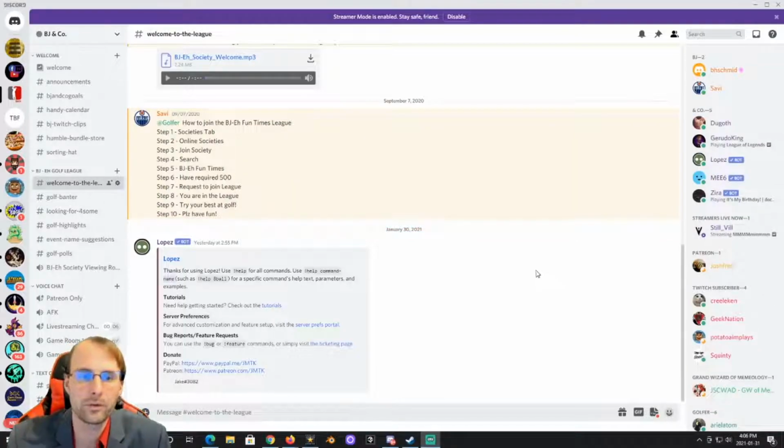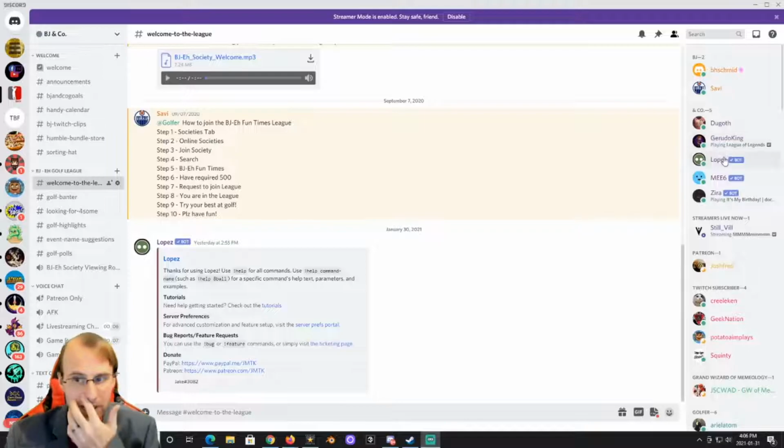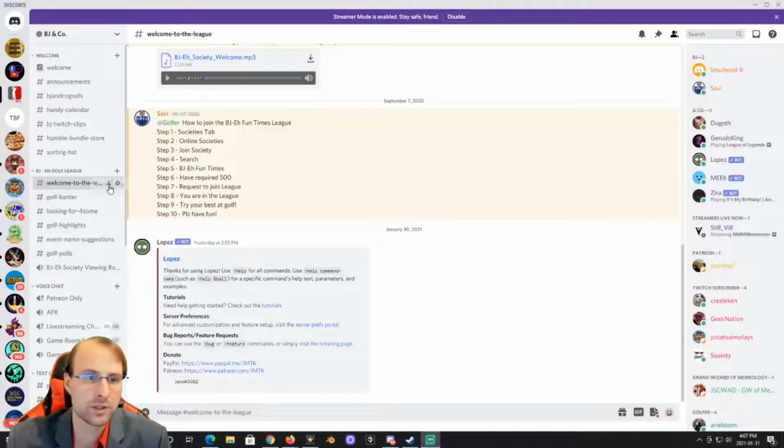There's one important feature that you do need to remember when setting your roles for the Lopez bot. And that's that Lopez cannot interact with roles that are higher than it is in the Discord. So if we placed the Streamers Now Live above our and Co in this Discord, Lopez would not be able to interact with it. So you've got to make sure wherever Lopez is, your Streamers Now Live sits below that. You can do this in all sorts of different ways.